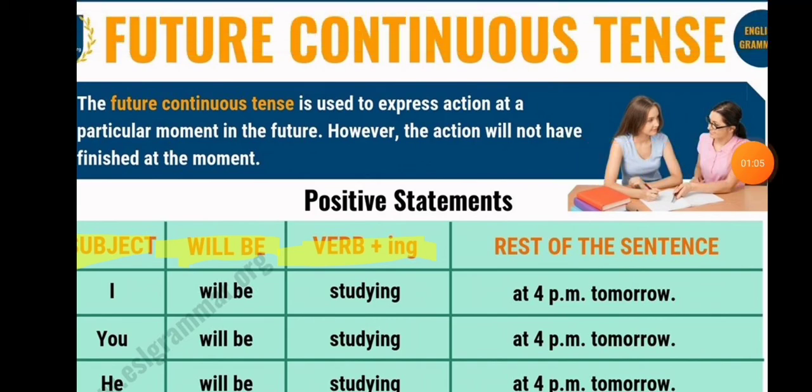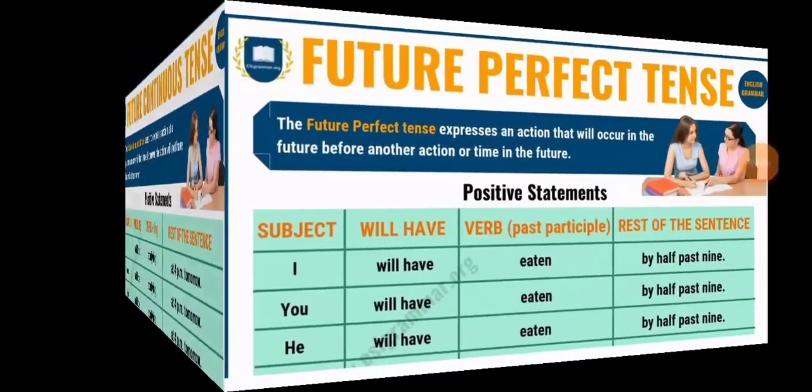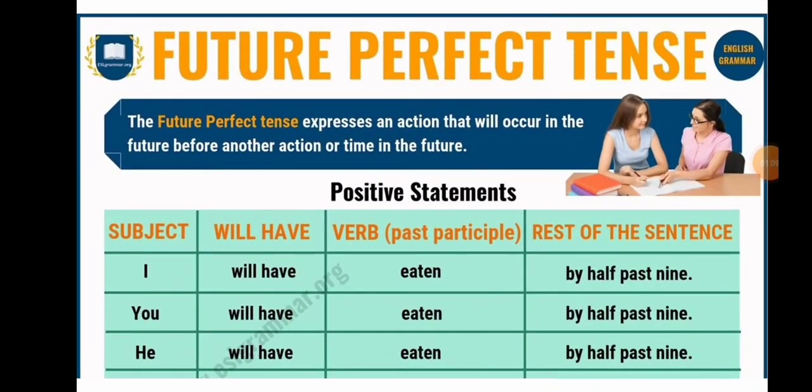Okay. Let's move on to future perfect tense. Future perfect tense expresses an action that will occur in the future before another action or time in the future. So you will say that I will have eaten by 9:30.